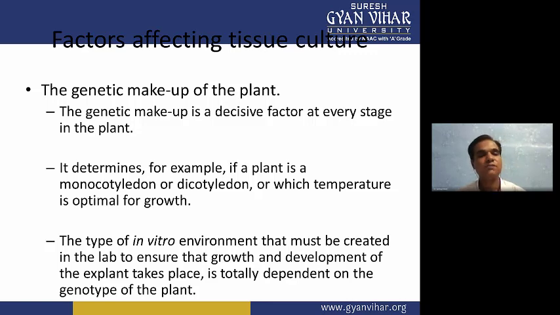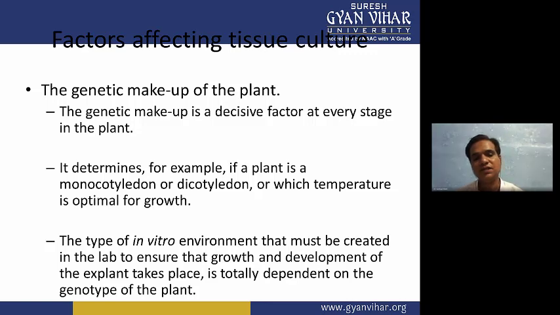Then the source of the explant: if your source of explant is too young or too old, the growth of the plant will be hampered. When we take the explant, we always have to choose a plant that is not too young or too old. Always choose in between, and then your tissues or cells can grow optimally. So the type of explant also has an effect.